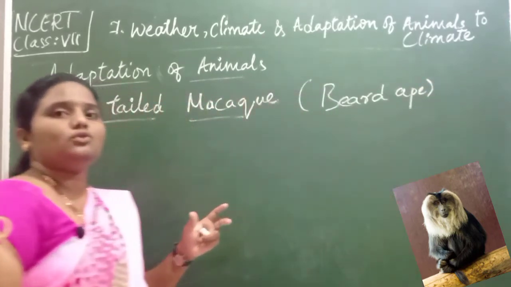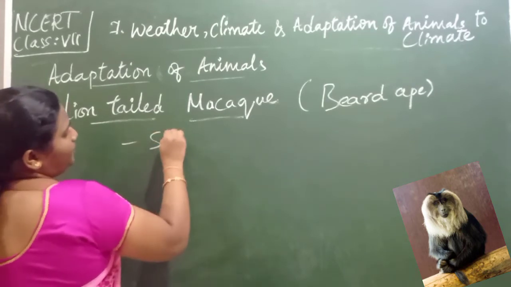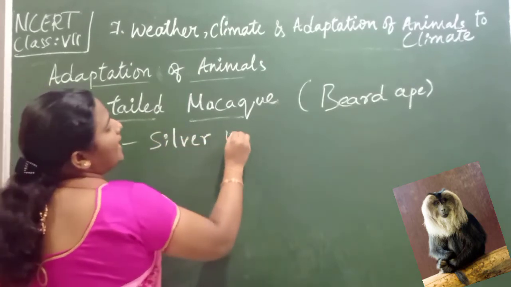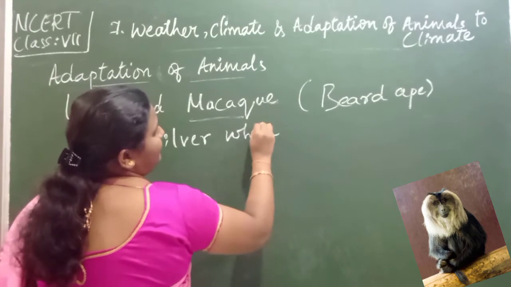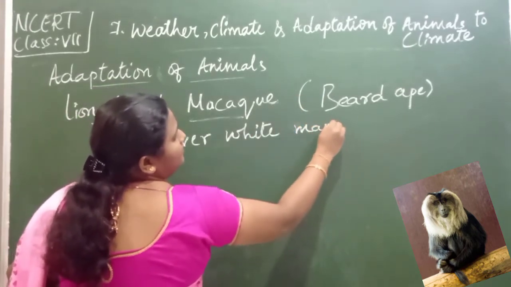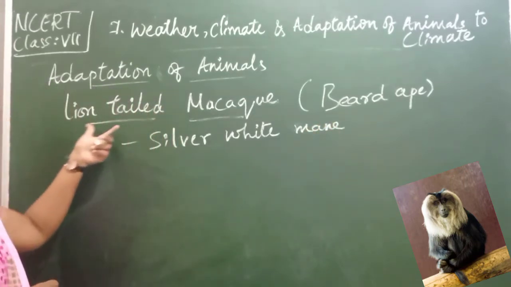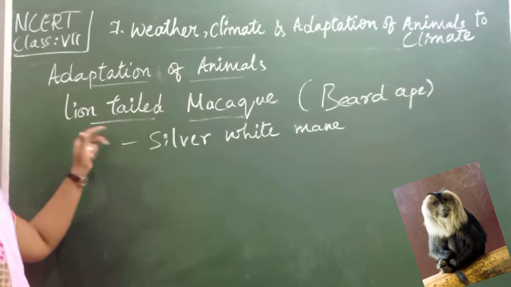How does it look? It is covered with silver white mane. Isn't it, children? This is a type of monkey, children. The lion-tailed macaque is a kind of monkey.